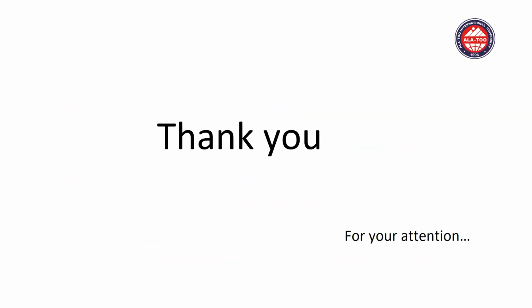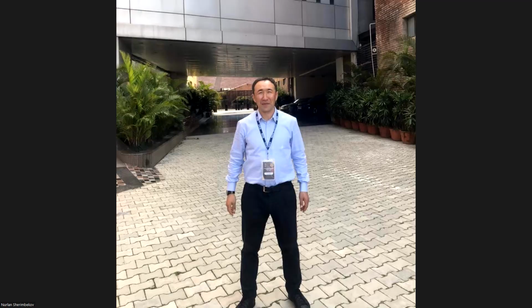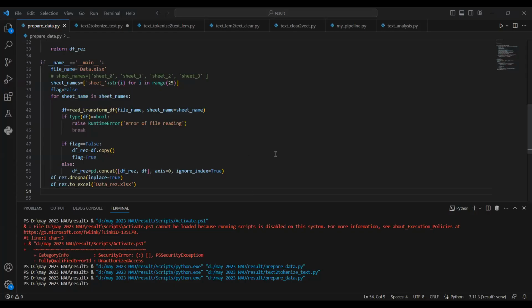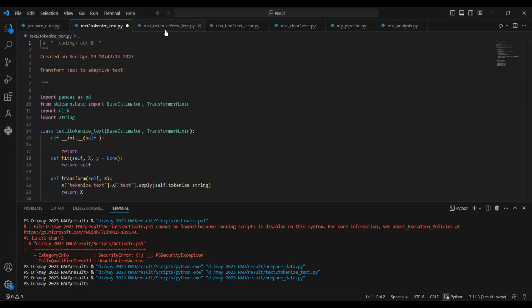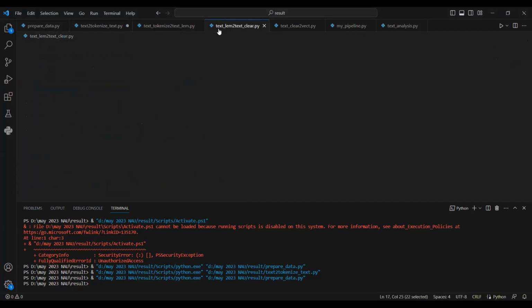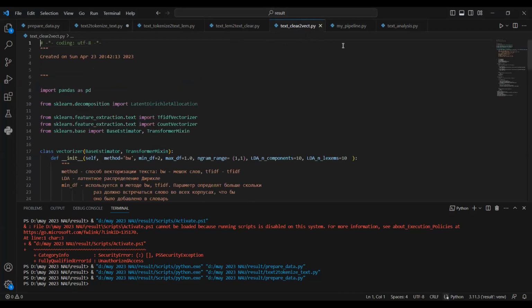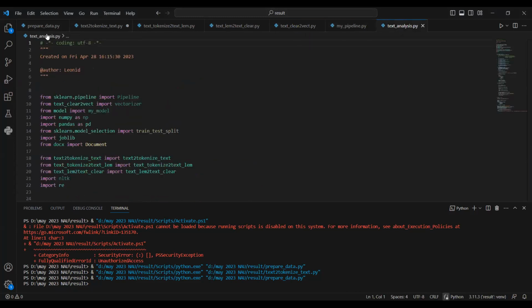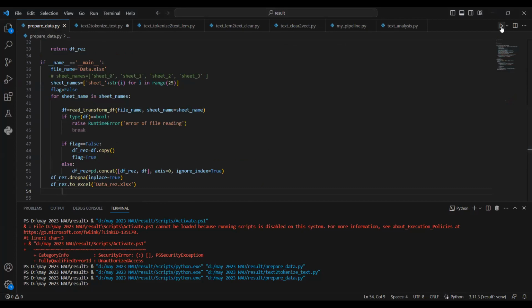Thank you. So I will share my screen now. This is our data, and this is the first code: preparing data, text tokenization, text lemmatization, text clearing, vectorization, pipeline, and text analysis. So when we run the prepared data,